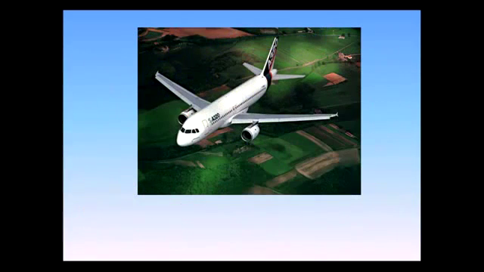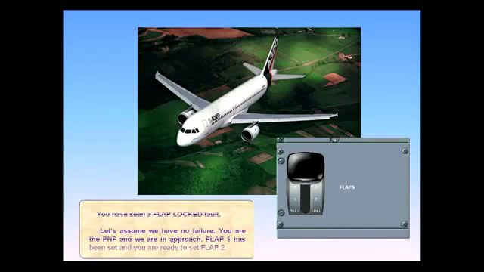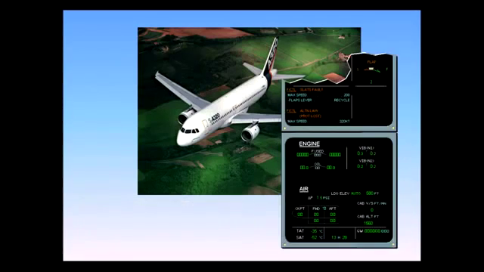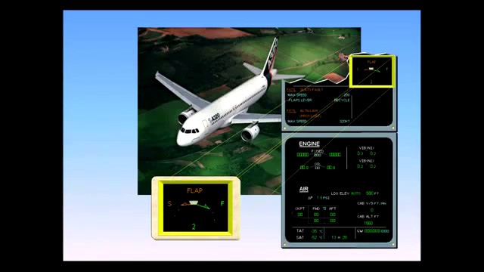You have seen a flap-locked fault. Let's assume we have no failure. You are the pilot not flying, and we are in approach. Flap 1 has been set, and you are ready to set flap 2. Notice on the EWD that flap S and the slat triangle have turned amber, confirming that we have a slat fault.